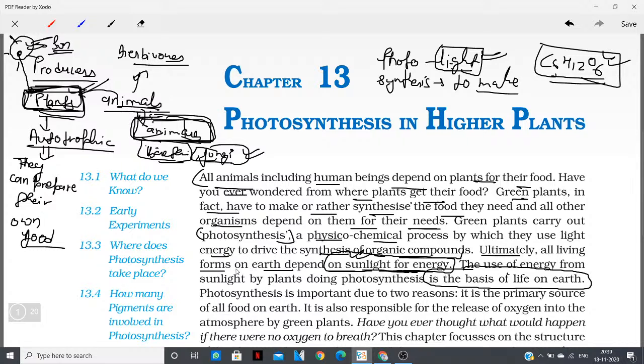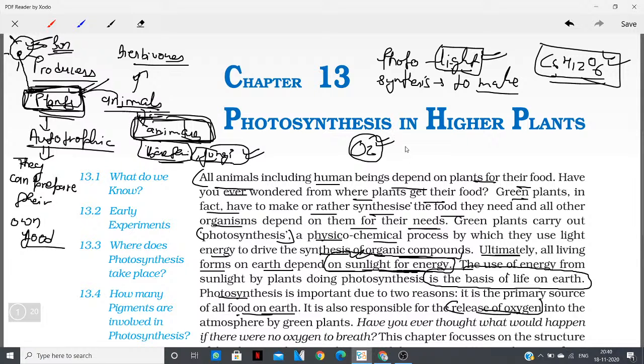Okay, so photosynthesis is important due to two reasons. First, it is the primary source of food on earth, and it is responsible for the release of oxygen, which is called the byproduct of photosynthesis. Would you believe that oxygen, the byproduct of photosynthesis, is a life-giving gas? You know how much oxygen is necessary for us, for our survival.